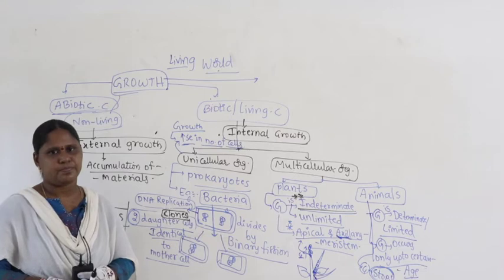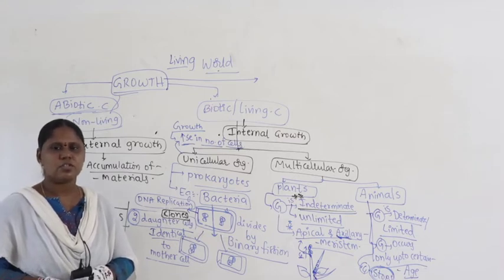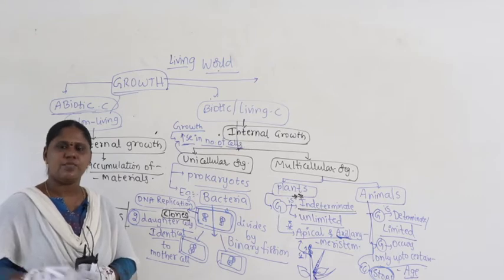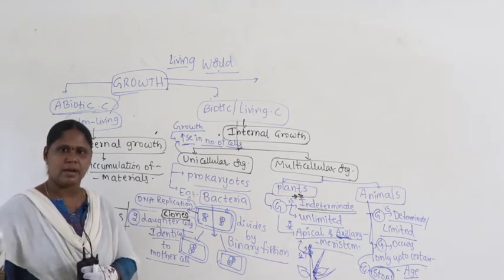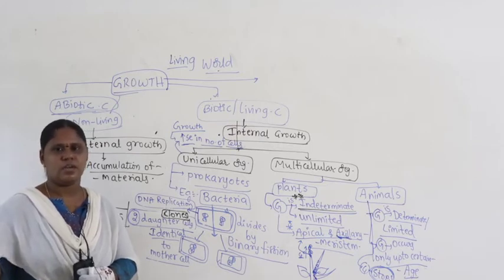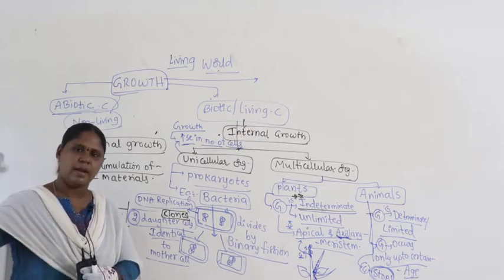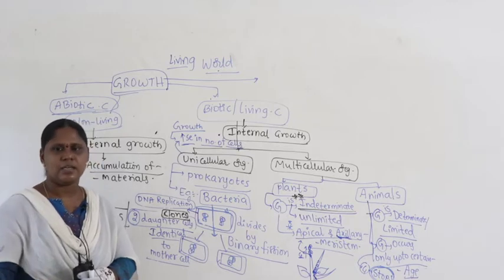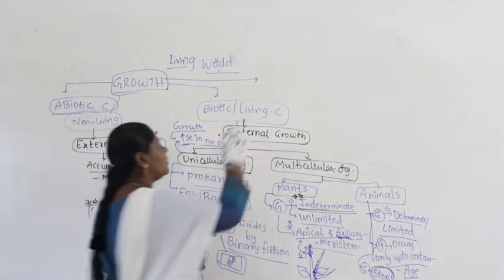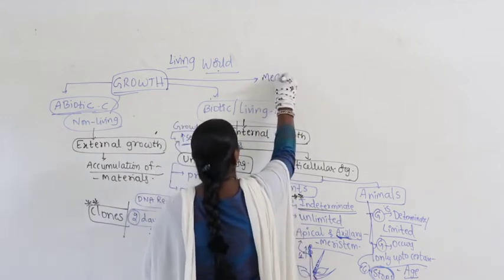Most of you can say that yes, it is measurable. Why? Because in front of us the plant is a younger plant, and after 6 months, 1 year, you can see the growth of the plant is taking place and that is visible, right. So here we can say yes, growth is measurable.